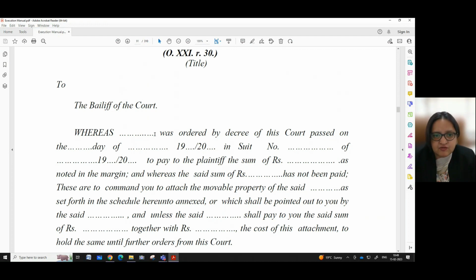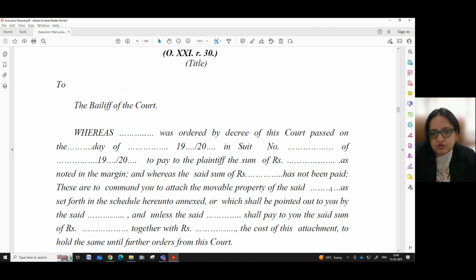In this blank, we have to write the name of the judgment debtor or the defendant who was ordered by decree of this court passed on the day of. Here we have to write the date of the decision or the date of the decree. In suit number, the particulars of the suit, to pay to the plaintiff the sum of rupees, the amount which is due against the plaintiff or the decree holder, as noted in the margin, and whereas the said sum of rupees dash, the sum which is yet to be paid by the judgment debtor or the defendant, has not been paid, these are to command you to attach the movable property of the said.